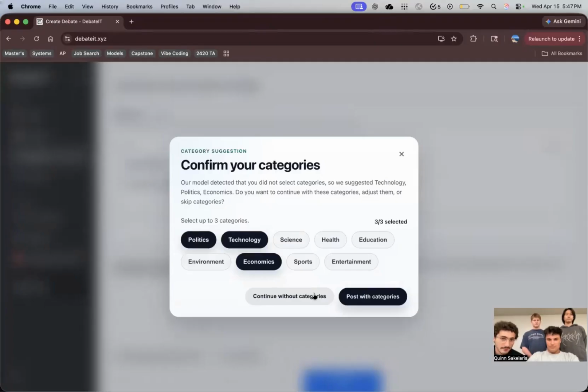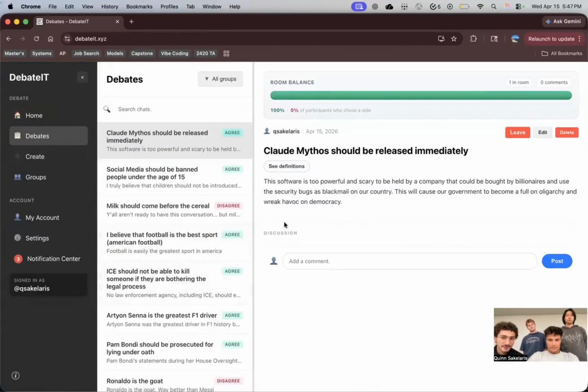And then our AI model can also detect or recommend what categories this debate post should be posted to. And then once you post it, you can see it in your debate list, and people can interact with it. All right, thank you, Ahmed.